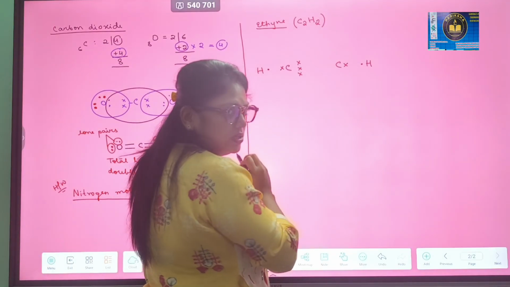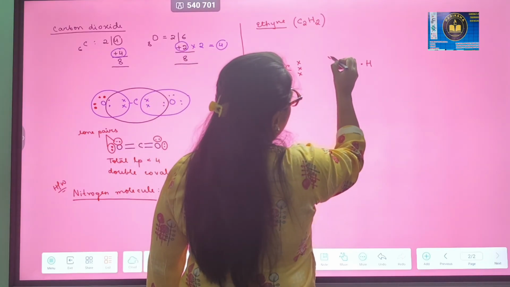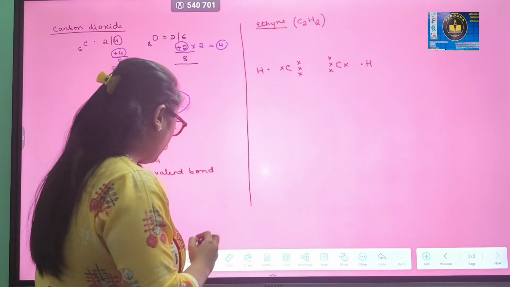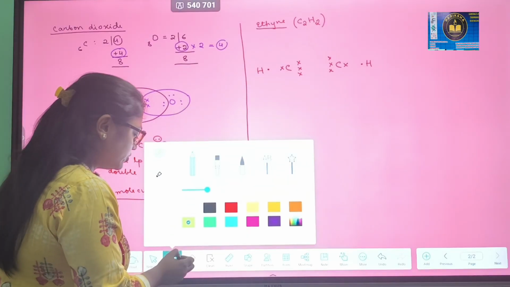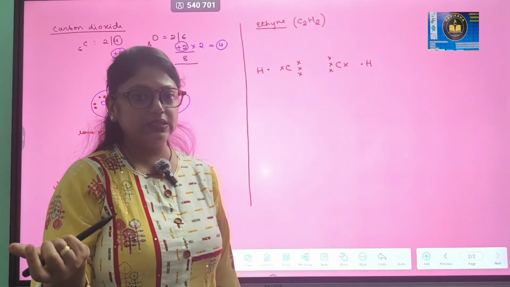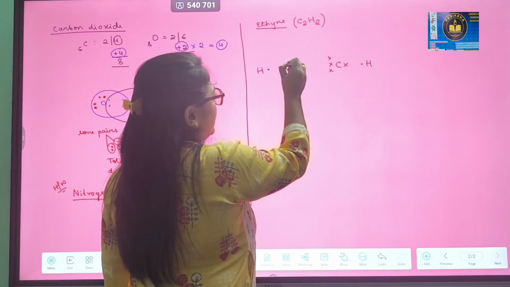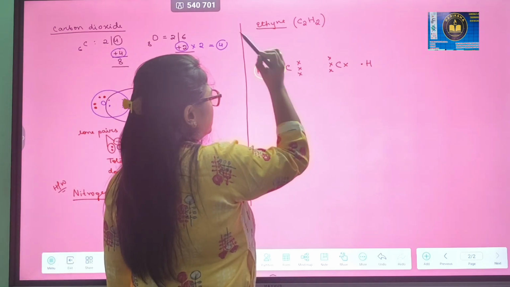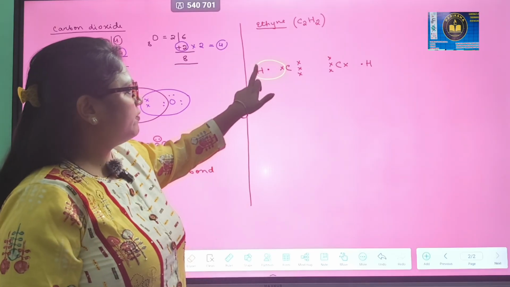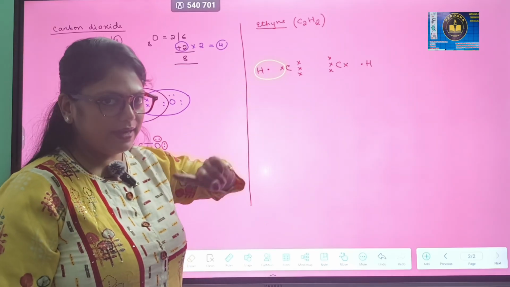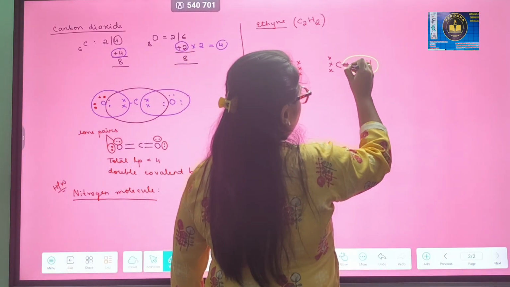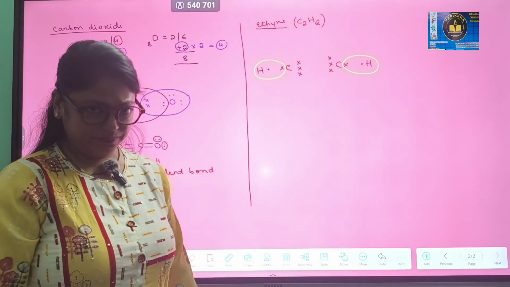So hydrogen has completed its duplet. And what about the other 3 electrons of the carbon? This carbon has 3 more and the other carbon also has 3 more. First, we will see how the hydrogen will complete the duplet. The green orbit belongs to hydrogen with its completed duplet. This is also the completed duplet of hydrogen.